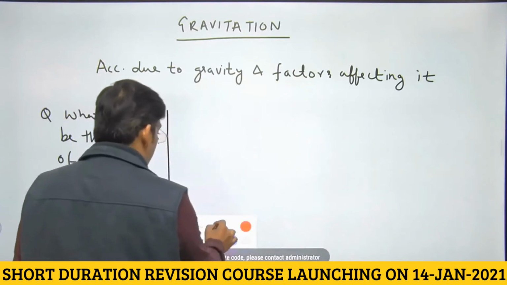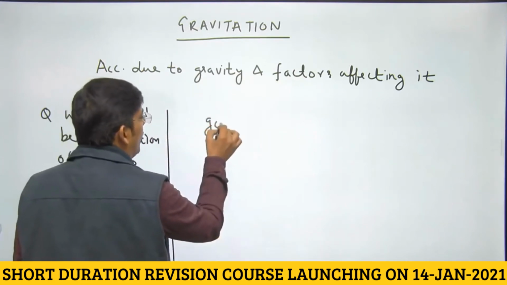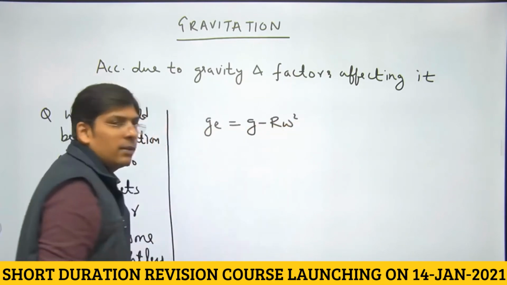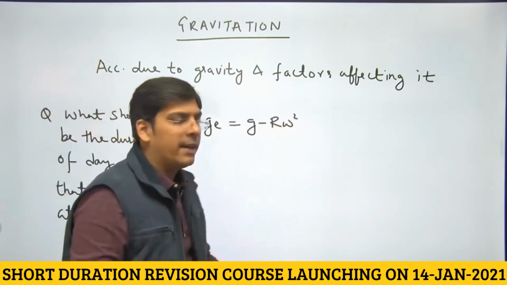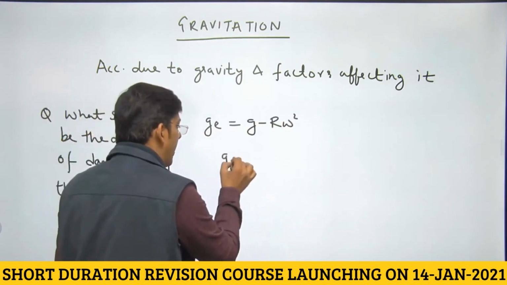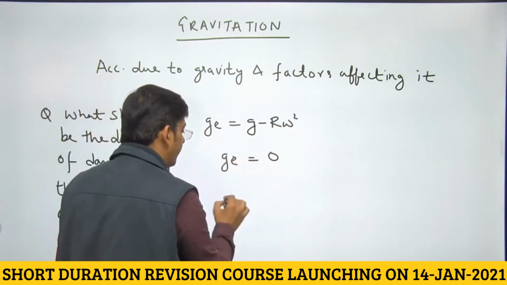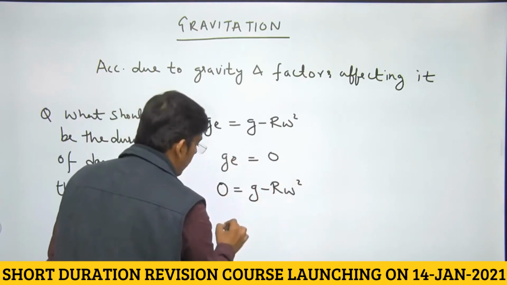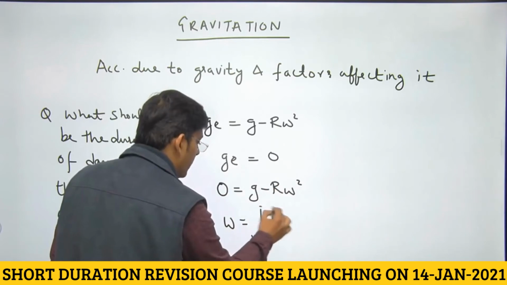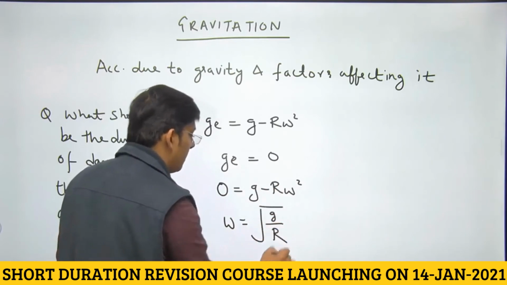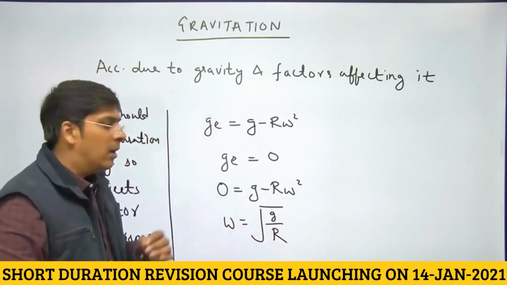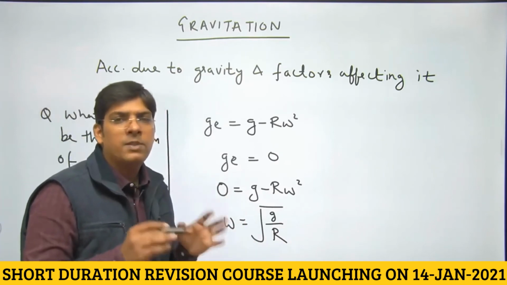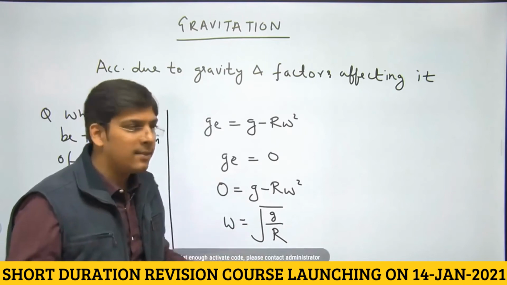Now, you know that acceleration due to gravity at the equator is g minus r omega square. You want the objects at equator to become weightless. So acceleration due to gravity at equator has to become 0. 0 is equal to g minus r omega square. So omega is going to be under root of g by r, right, dear students? For this value of angular velocity of rotation of earth, the objects at equator may become weightless, they will start flying,